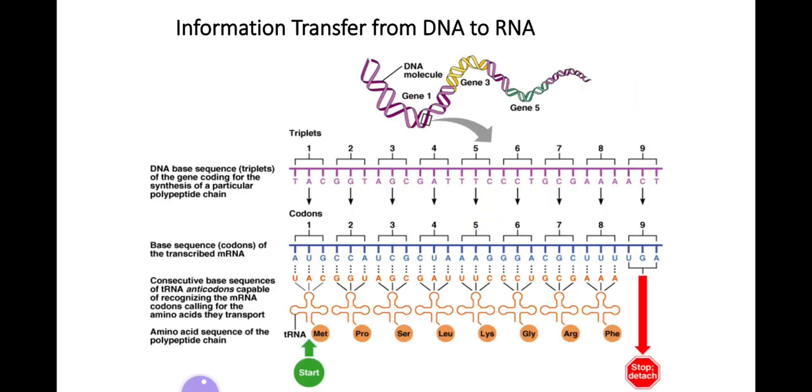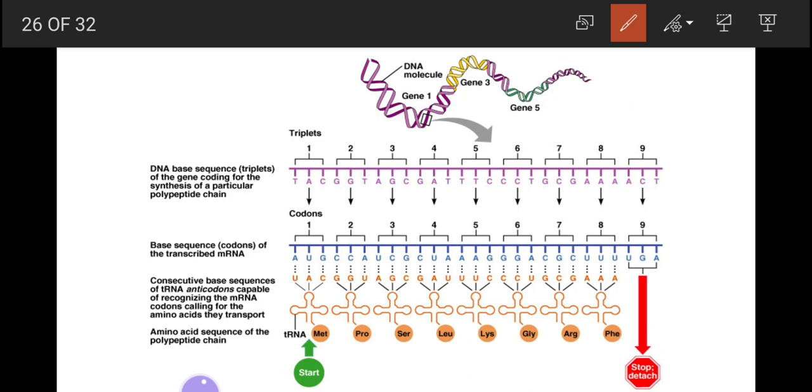This is how the information is transferred from the DNA to the amino acids. These are the DNA triplet codons. They are transcribed in the mRNA and they are translated into the proteins.